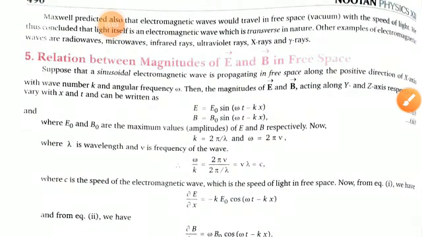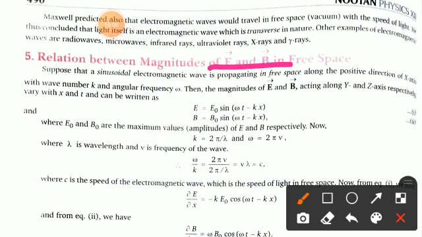Now this is the relation between the magnitudes of the electric field and magnetic field in free space. This thing we will discuss in our next lecture.